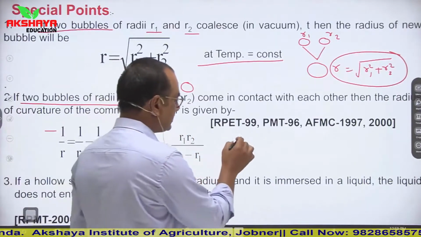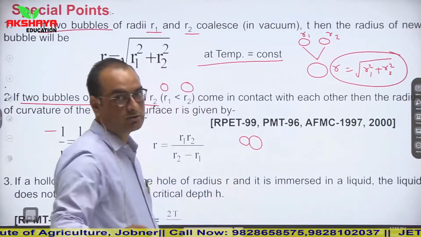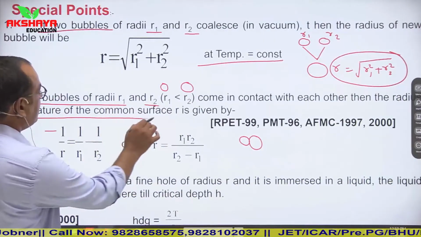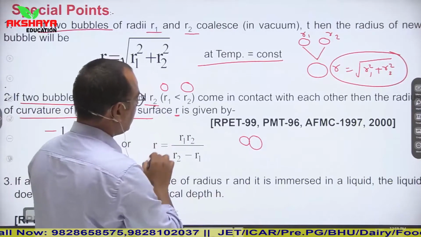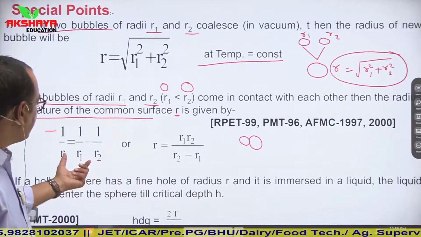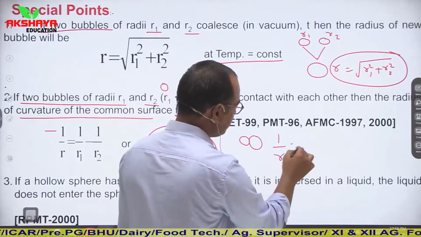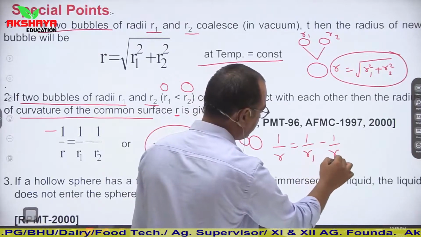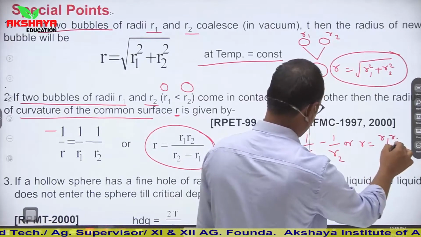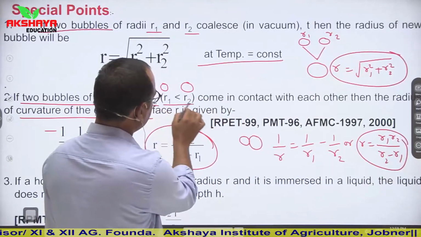These two drops are placed together, then the radius of curvature of the common surface, small r, is given by 1 upon r is equal to 1 upon R1 minus 1 upon R2, or you can say that r is equal to R1 R2 upon R2 minus R1, because we are given that R2 is greater than R1.